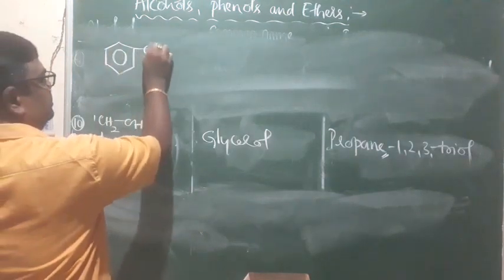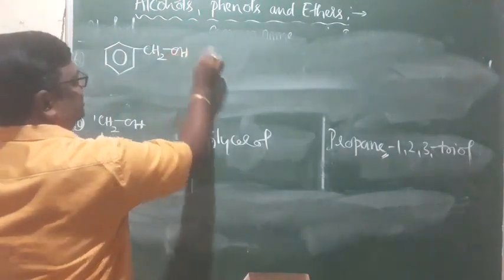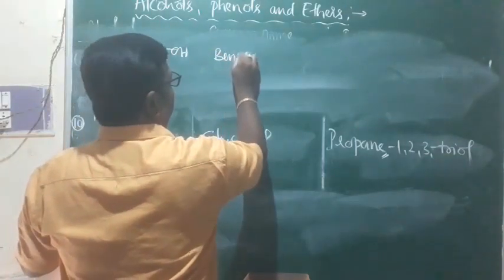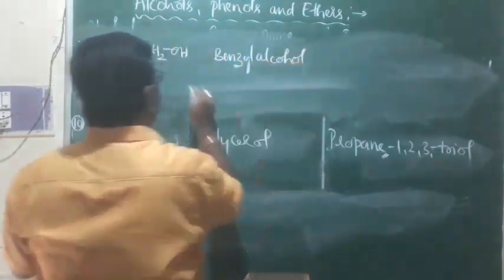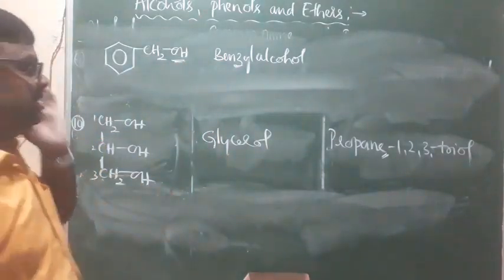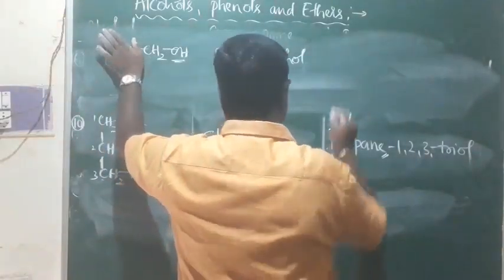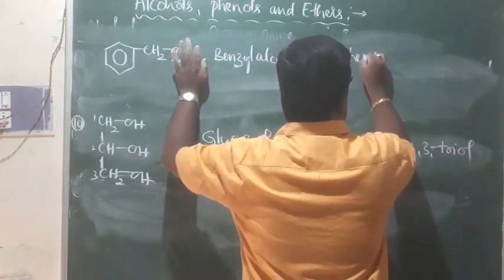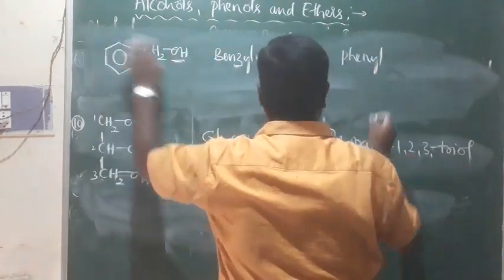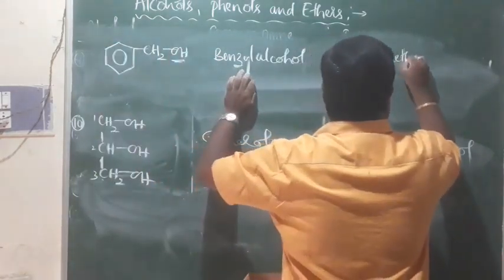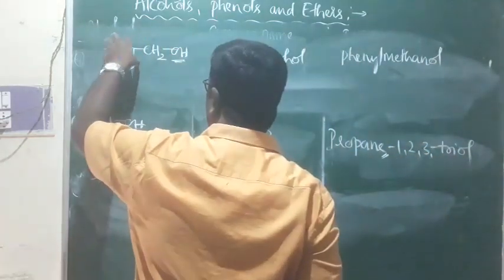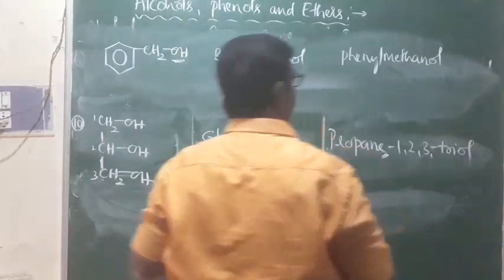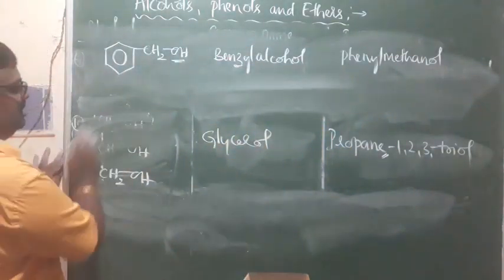And this is CH2OH, benzyl alcohol. Benzyl alcohol, yes. You treat this as a substituent. It is phenyl, this is a substituent phenyl. Methanol, 1 carbon atom in the parent chain. This is meth. Phenyl, methanol. Phenylmethanol. Yes. Go for one more.